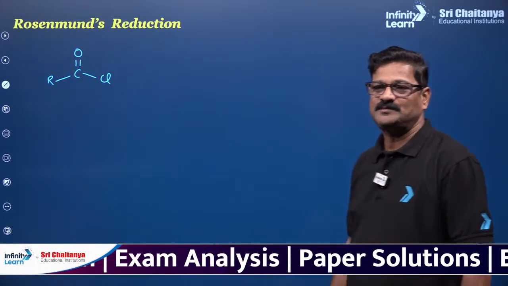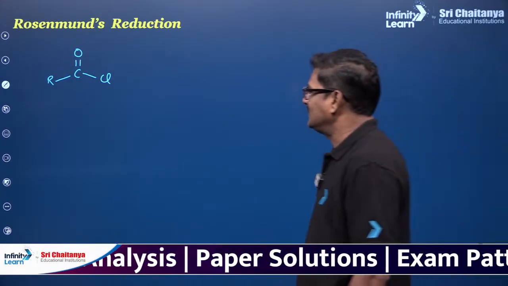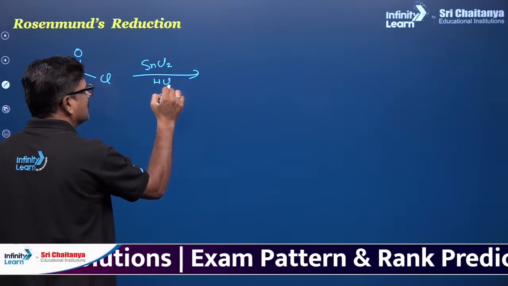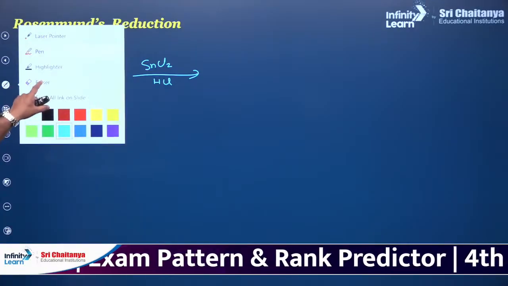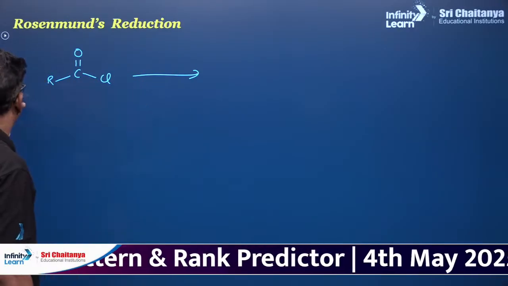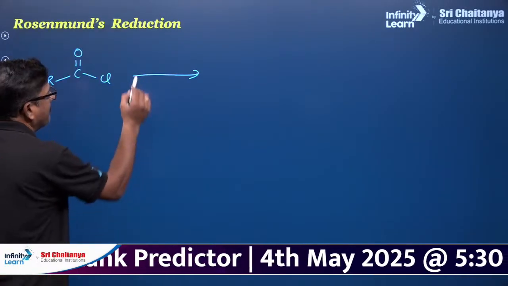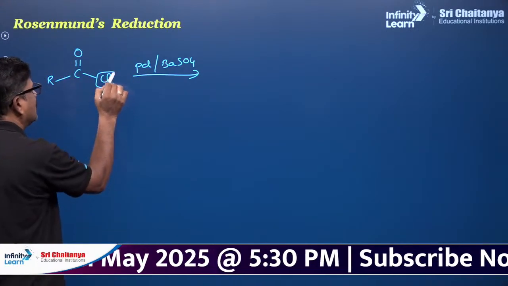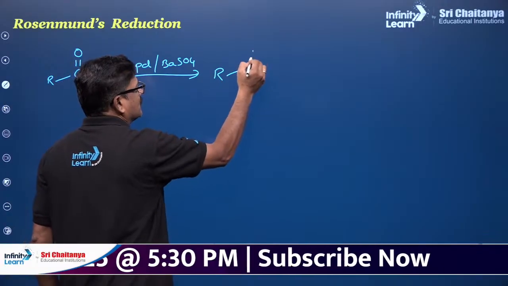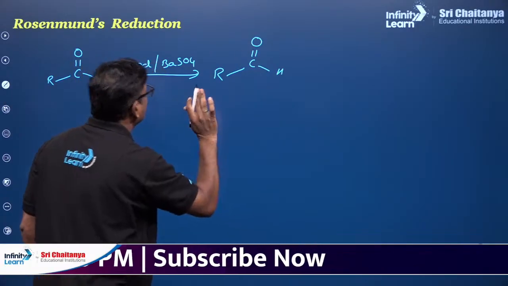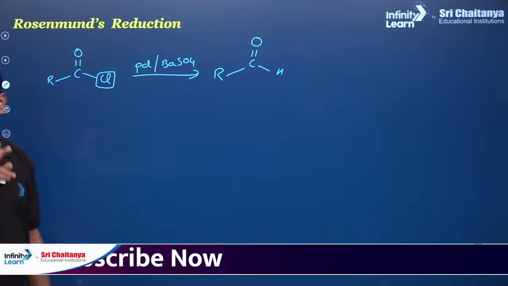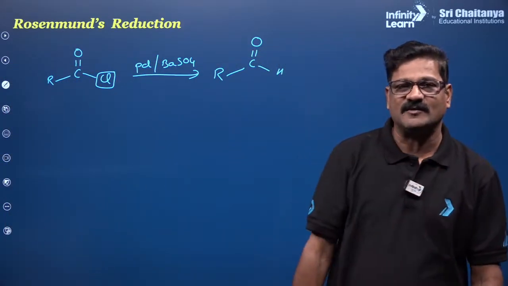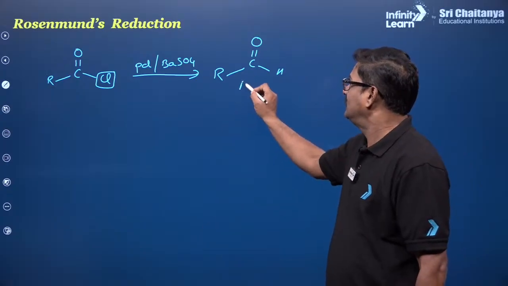Then Pd and BaSO4 is used so that this chlorine is reduced to get aldehyde. So this reduction reaction is called the Rosenmund reduction. Acid chloride will be directly converted into aldehyde.